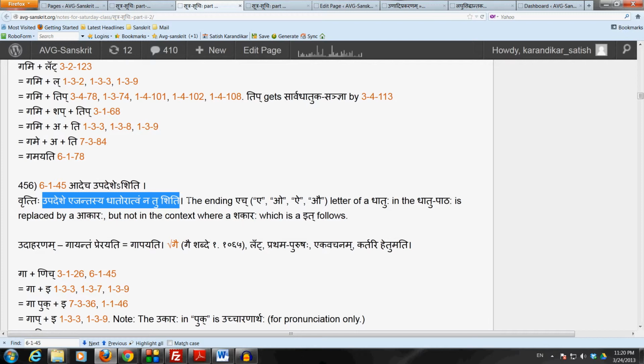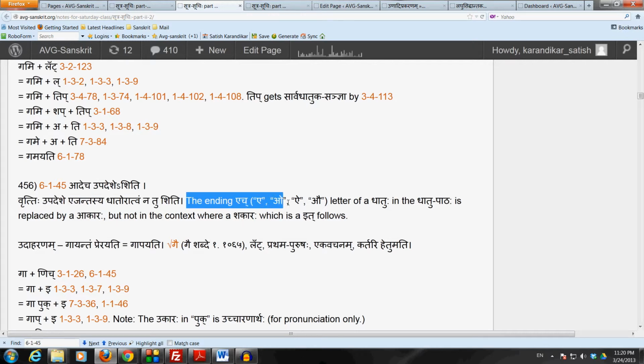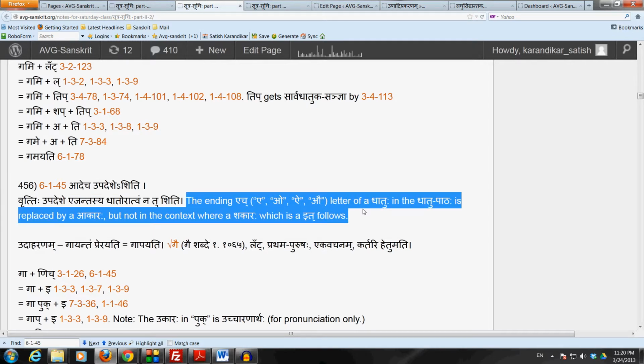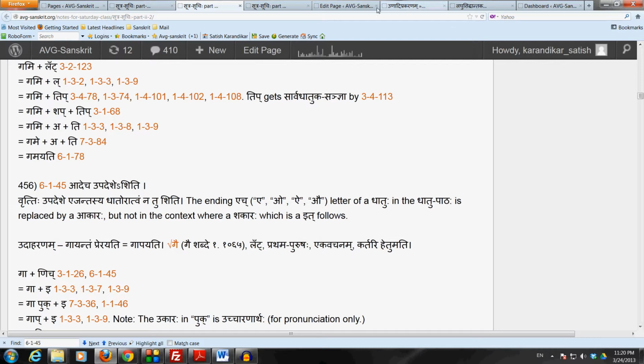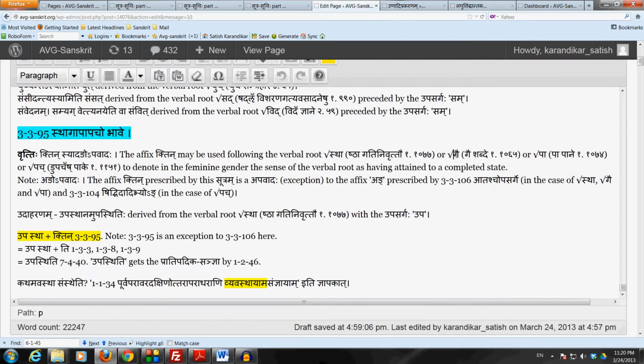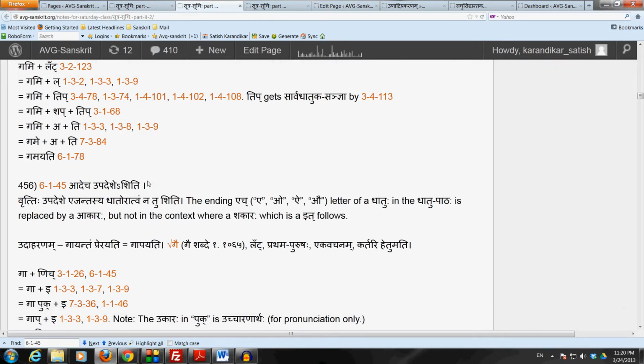that ending letter becomes a Akaraha, as long as we know that there is not going to be a talavya shakara as a it following the verbal root. In this case, the affix Ktin is going to be applied. There is no question of a talavya shakara as a it here. So therefore, this dhatu Gai immediately takes the form Ga by 6145 Adech Upadesheshiti. That is why in the sutram Panini says Ga. It refers to the verbal root Gai Shabde.